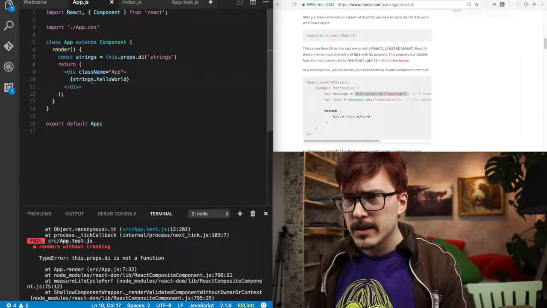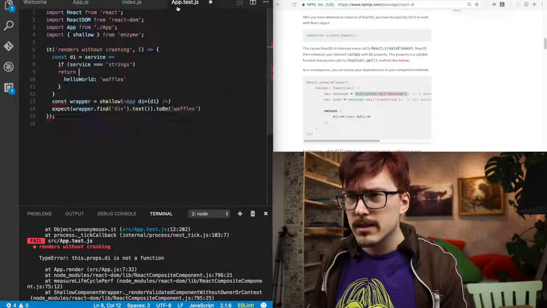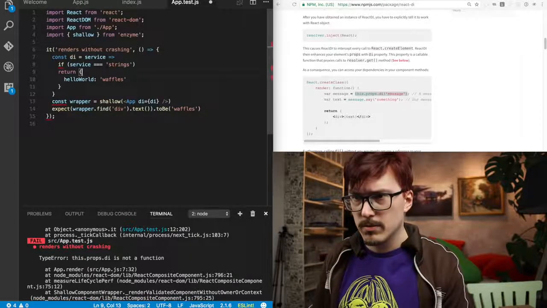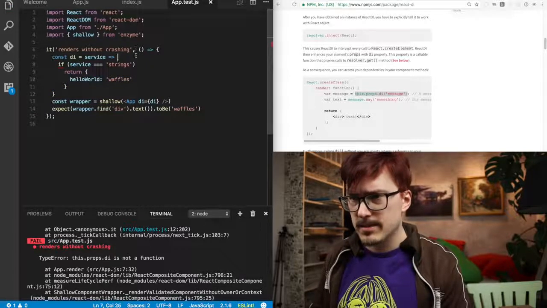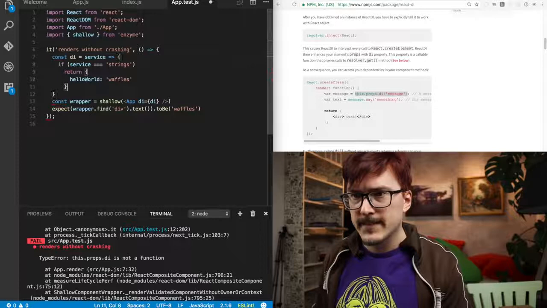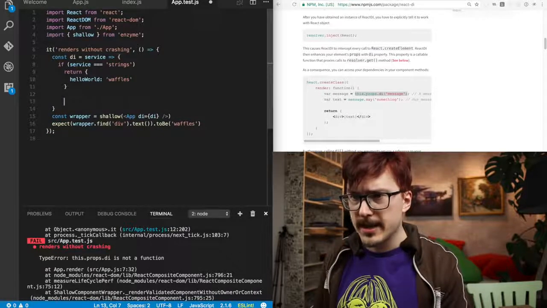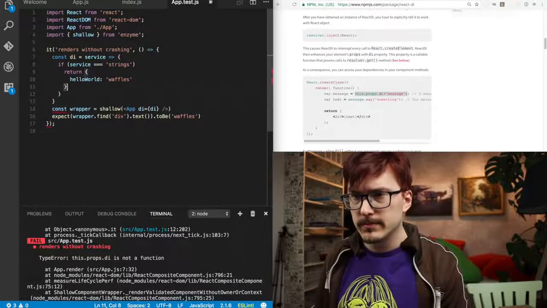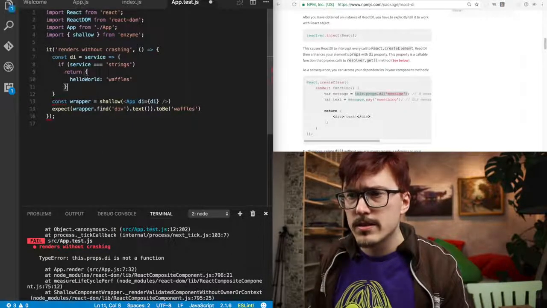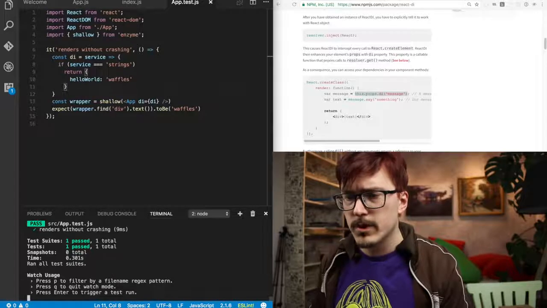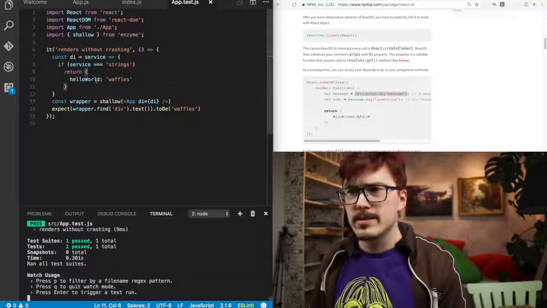Let me look at the code again. Okay, it's supposed to return like this object then, like that. Oh, I need curly brackets. Why is this wrong? Oh, it's just I need one curly bracket too many. Okay, cool. Our tests are green.